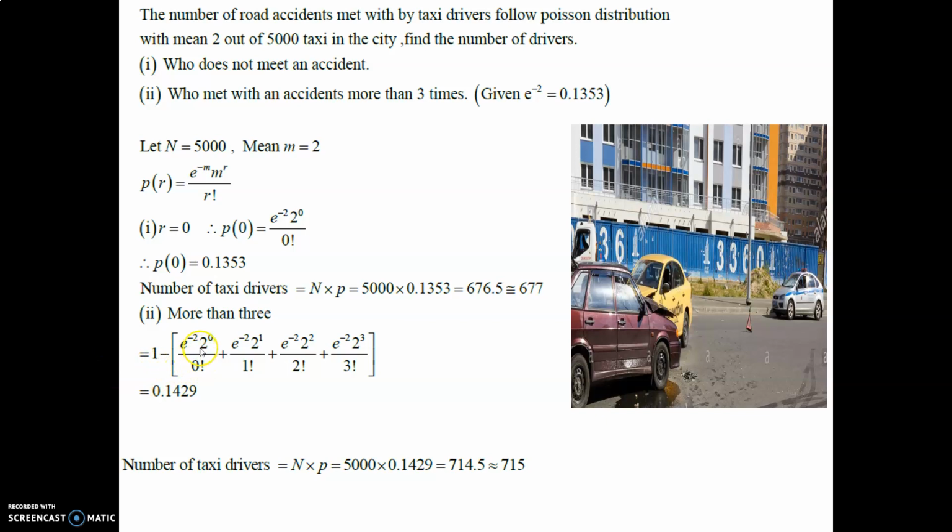So 1 minus [e raised to minus 2 times 2 raised to 0 upon 0 factorial, e raised to minus 2 times 2 raised to 1 upon 1 factorial, e raised to minus 2 times 2 raised to 2 upon 2 factorial, e raised to minus 2 times 2 raised to 3 upon 3 factorial]. Final answer 0.1429. Number of taxi drivers is n into p, 5000 into 0.1429, which is 714.5. Approximately, we take it as 715.